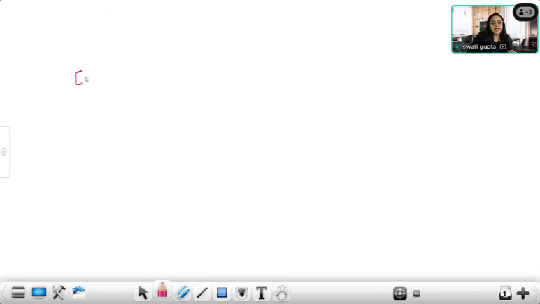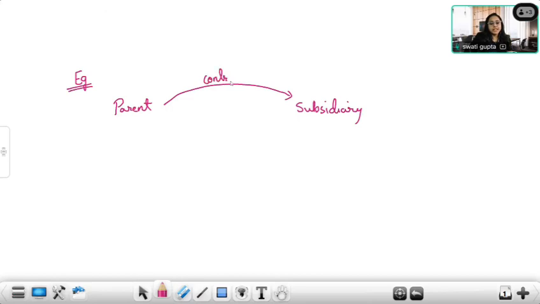Let's take an example, parent company and subsidiary company. Do you know a little about parent and subsidiary company? Whenever one company acquires another company, and if they have control over another company, do you have any little idea about parent and subsidiary, holding and subsidiary? Have you ever heard about it? Tell me yes or no.